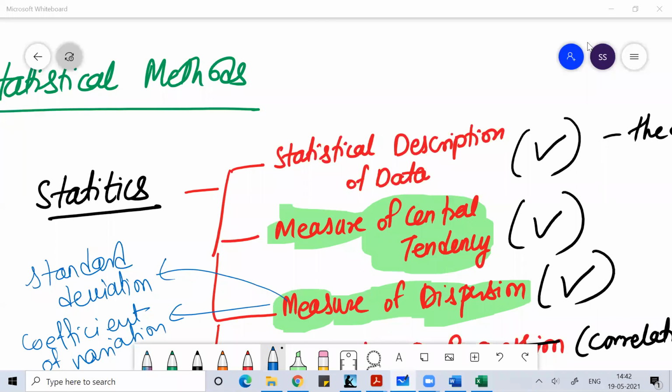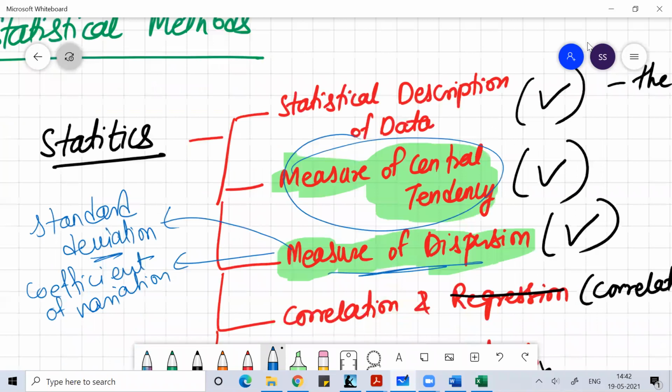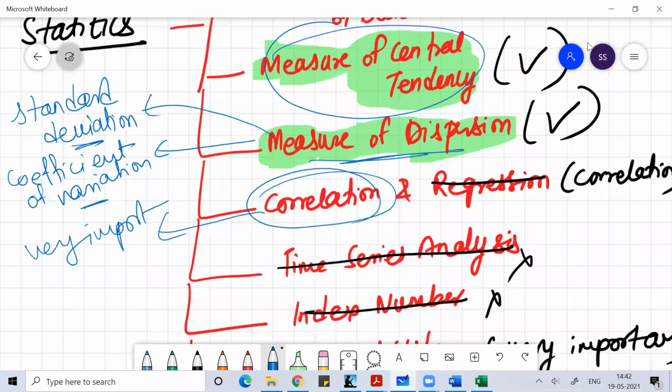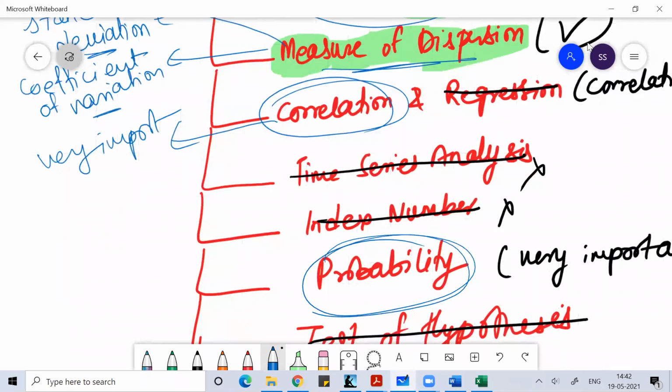Before I start discussing statistical description of data, you need to understand that although we are studying the theory part, we need to focus only on measure of central tendency: the concept of mean, median, mode, geometric mean, and harmonic mean. Then in measure of dispersion, we'll only focus on standard deviation and coefficient of variation. Concepts like mean deviation and quartile deviation we will not focus on more. Correlation is very important from the exam point of view.